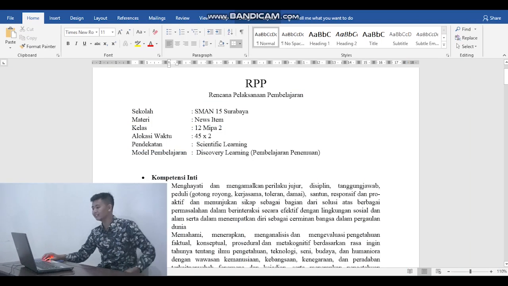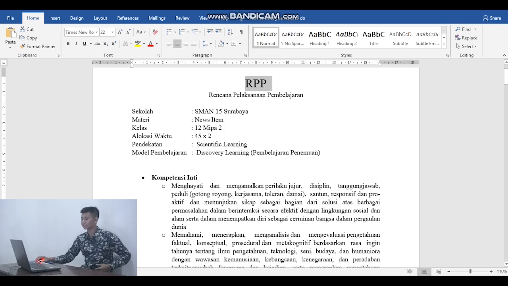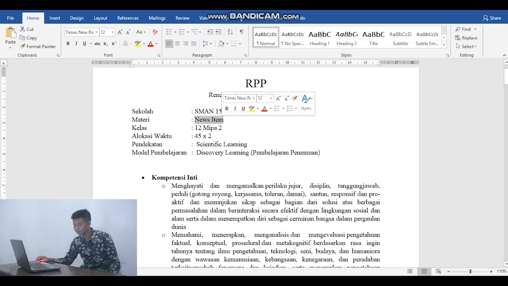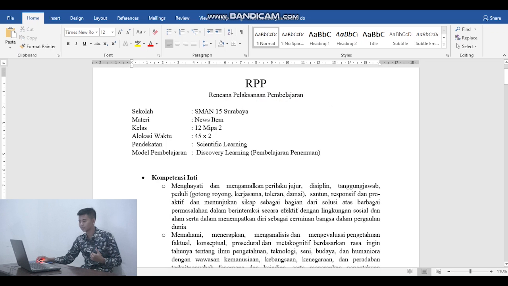So here is my RPP, my rencana pelaksanaan pembelajaran, and it will be conducted in senior high school. And here I write SMA 15 Surabaya, and the material will be news item, and the grade class is 12th grade. So the time will be 1990 minutes, and the approach I use is the scientific approach because this is for the newest curriculum, and the model I will use is discovery learning.